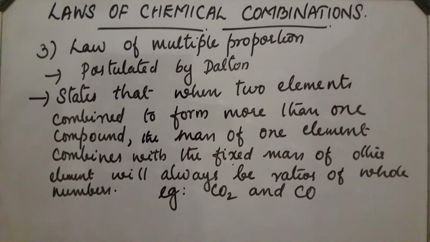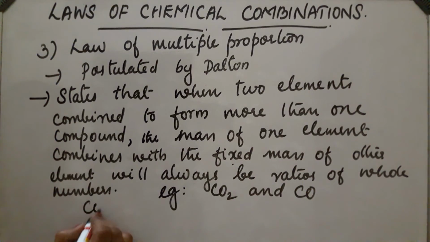The mass of one element, carbon, is fixed, and it is combined with oxygen. In carbon dioxide the oxygen is O2, and in carbon monoxide it is one oxygen atom.